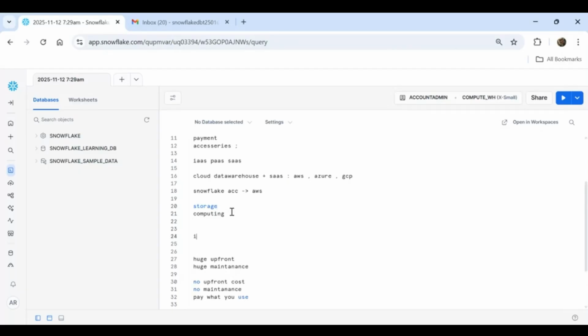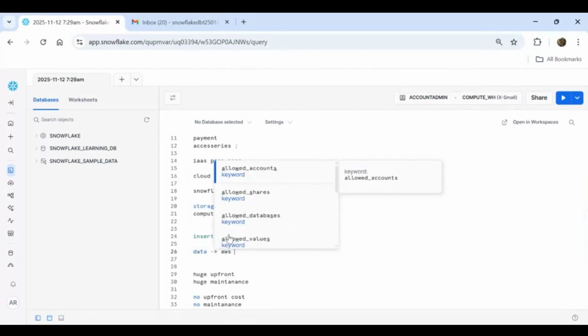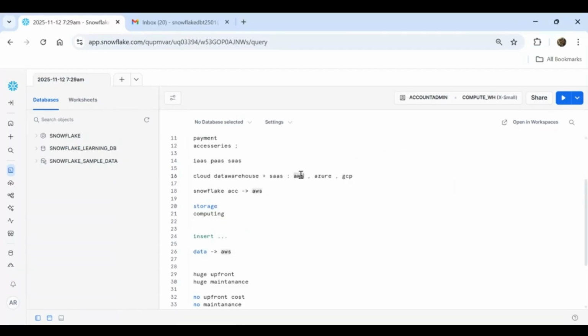It is interesting to know that when I write an insert command in Snowflake, we think as a user that the data is being inserted into Snowflake, but that is not true. Snowflake is just an infrastructure, a framework where we as users log in, and on the downstream we have these cloud providers available. Because Snowflake does not have data storage capacity, the data goes and is stored in the cloud. Either that is AWS: if you have deployed your account on AWS, then it will be stored in AWS.